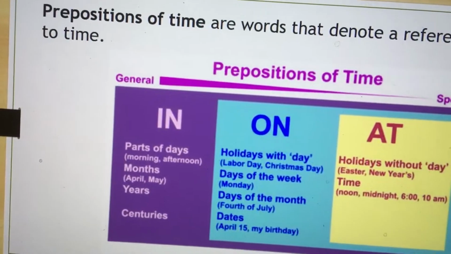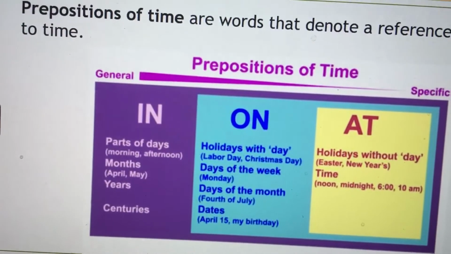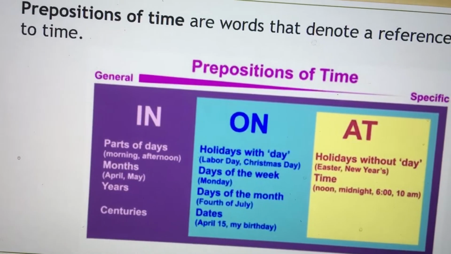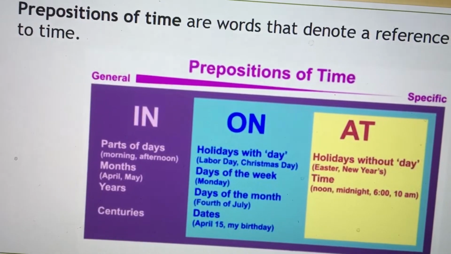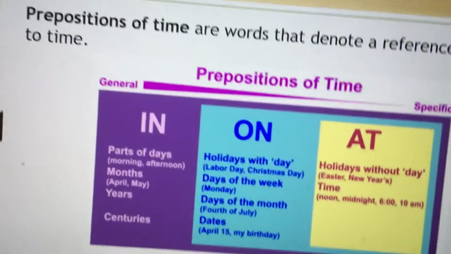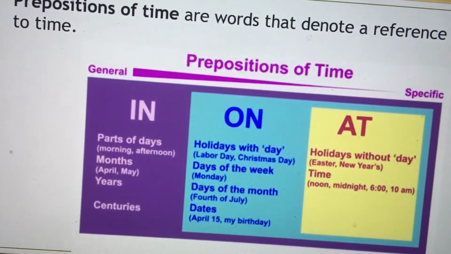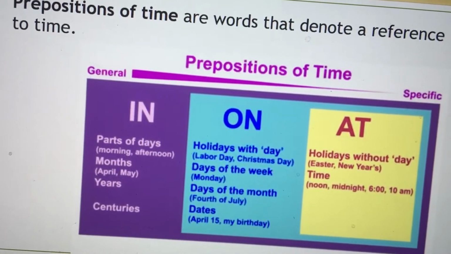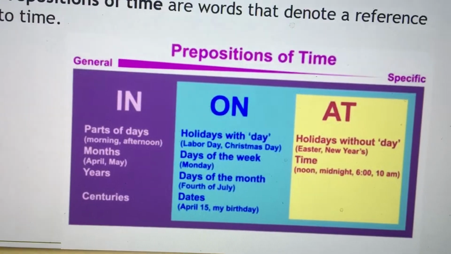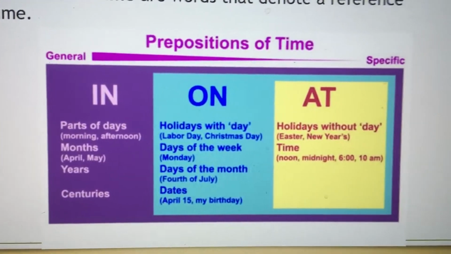And then at, I told you, is for holidays without day. For example, we don't say New Year's Day, we say New Year's. Yes, at New Year's, at Easter or at Christmas, that I told you yesterday itself. And for time, we don't say in noon, we say at noon, at midnight. When we have a specific day or specific time, we use at. So today we will be doing 4 more prepositions of time.